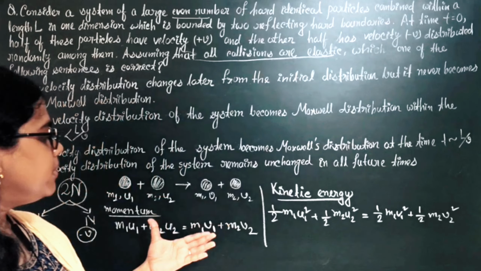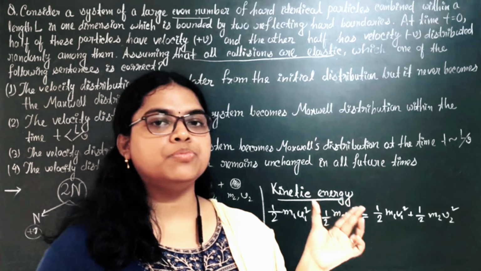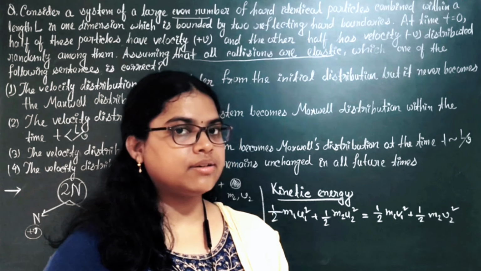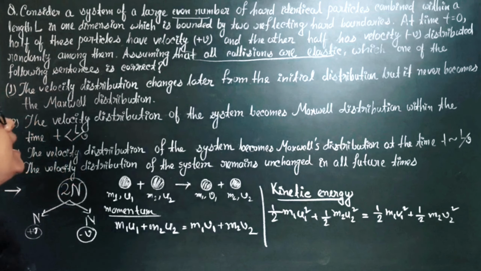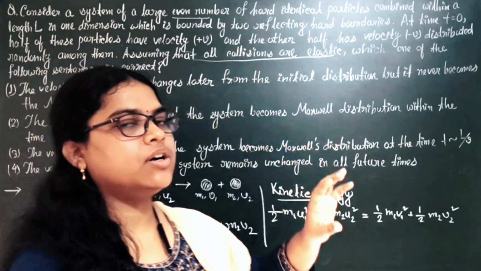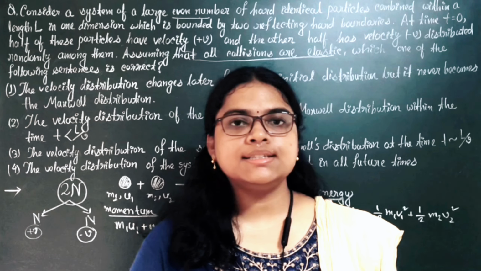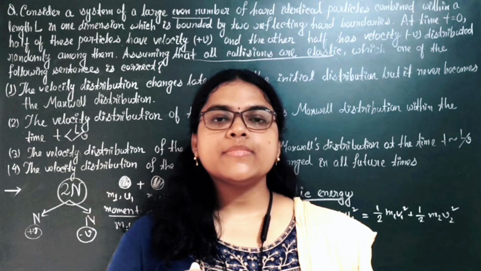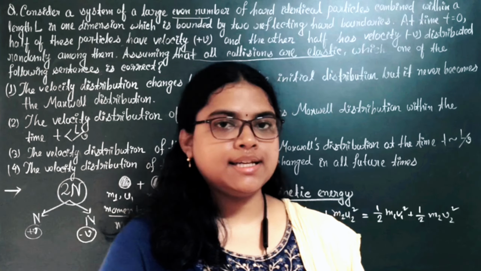Okay. So momentum and kinetic energy both are conserved for elastic collision. And also we know that in elastic collisions between two particles, the velocity will exchange with each other.